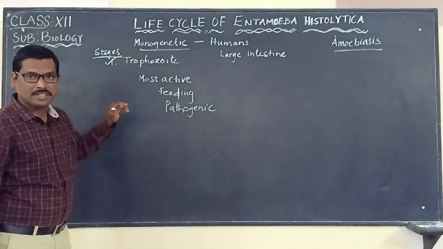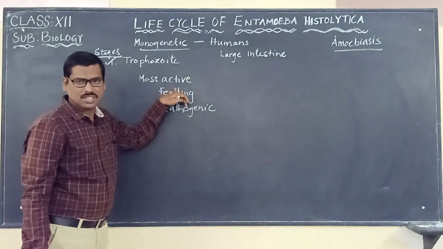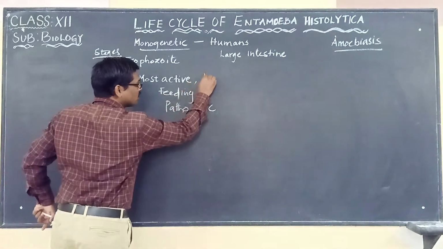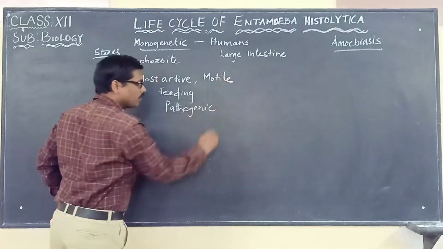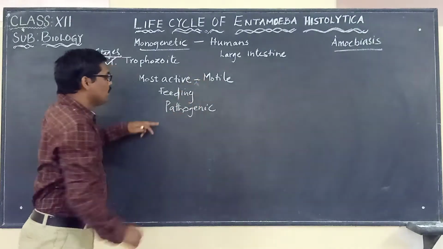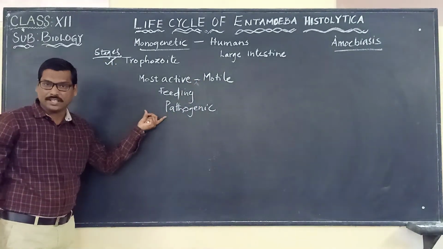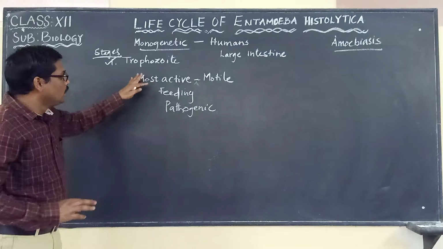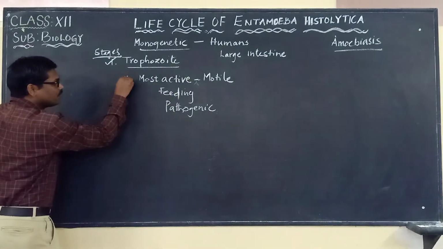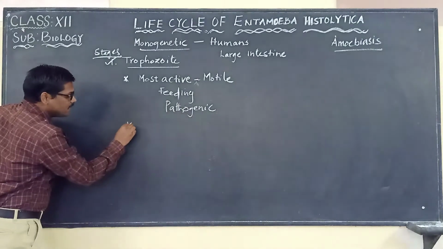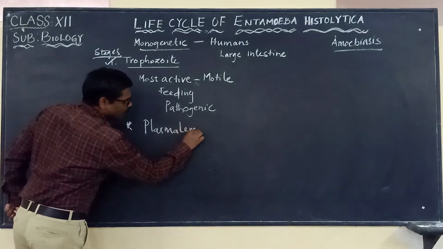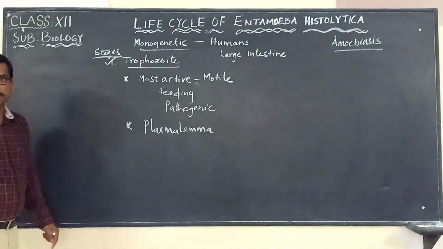So here we have to remember these 3 points. It is the most active, feeding stage, and here most active means we can say motile. So: motile, feeding stage, and pathogenic stage. Another point that we have to remember is that this trophozoite is enclosed by a membrane called the plasma lemma.